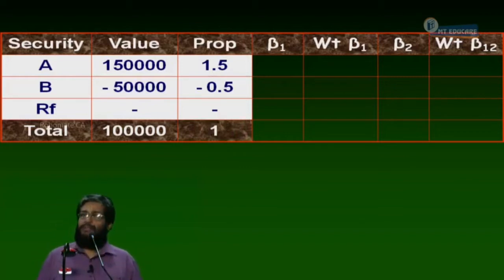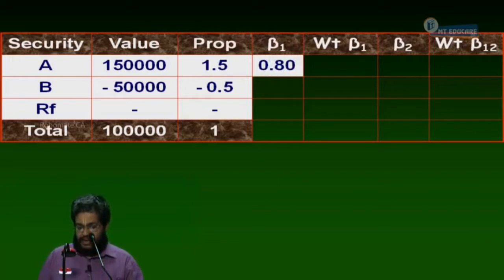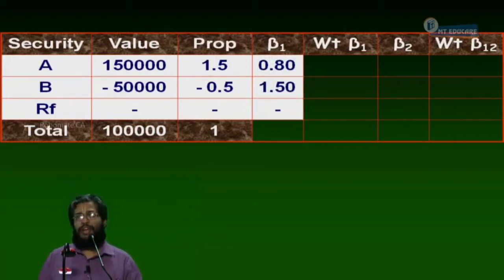Beta, factor 1 beta for A. Look at the problem. What is factor 1 beta for A? It is 0.8. What is factor 1 beta for B? Tell me what it is. 1.5. So 0.8, 1.5. And the risk-free, no need to write it.